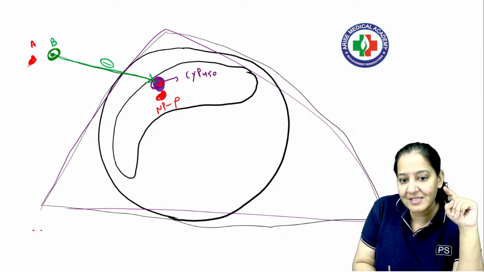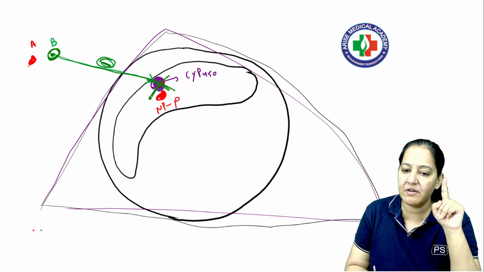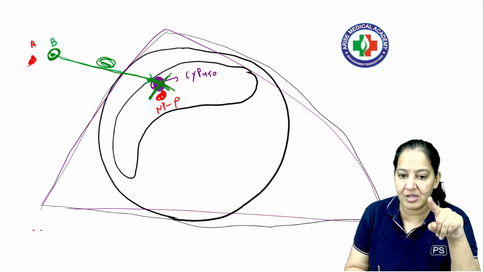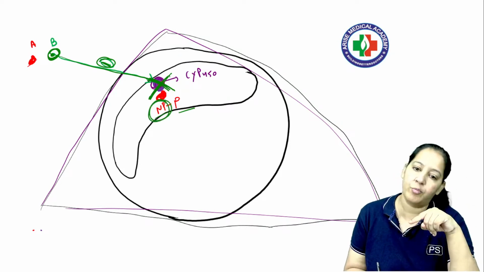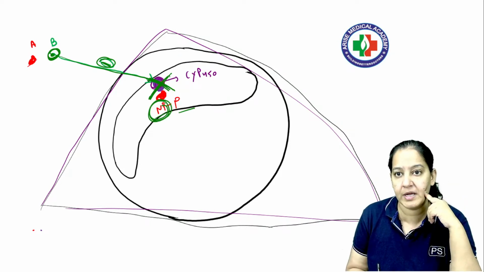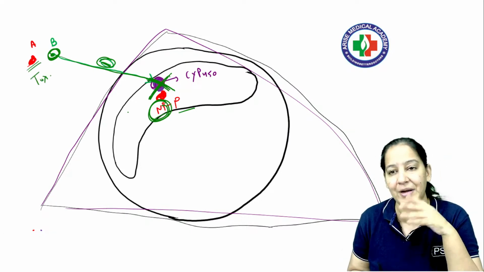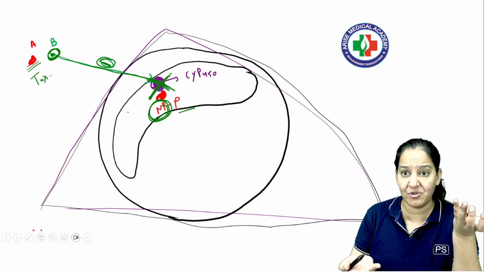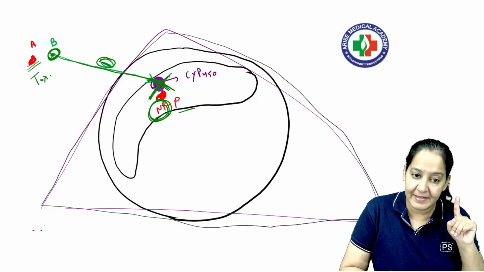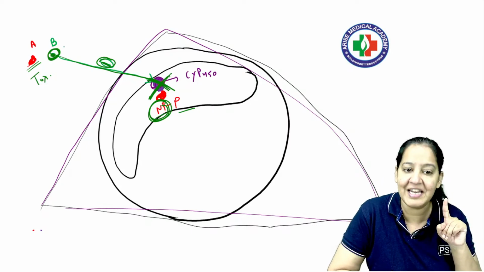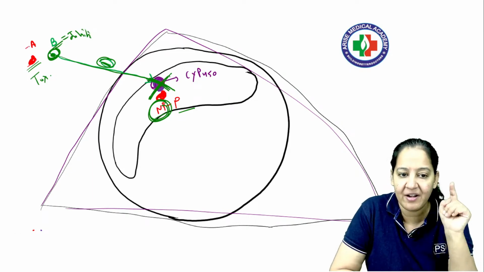Drug B is inhibiting this enzyme. See, minus means inhibiting. So this enzyme becomes non-functional. So what will happen now? This enzyme becomes non-functional, so it will not convert drug A from non-polar to polar. So drug A will remain as non-polar only. It cannot be excreted out of the body. So drug A will cause toxicity because it cannot be excreted out of the body. It will remain in the blood only. It cannot be excreted because it cannot convert from non-polar to polar. So in such a scenario, this drug is known as an inhibitor. Drug B is an inhibitor drug, and drug A is the parent drug or substrate drug.